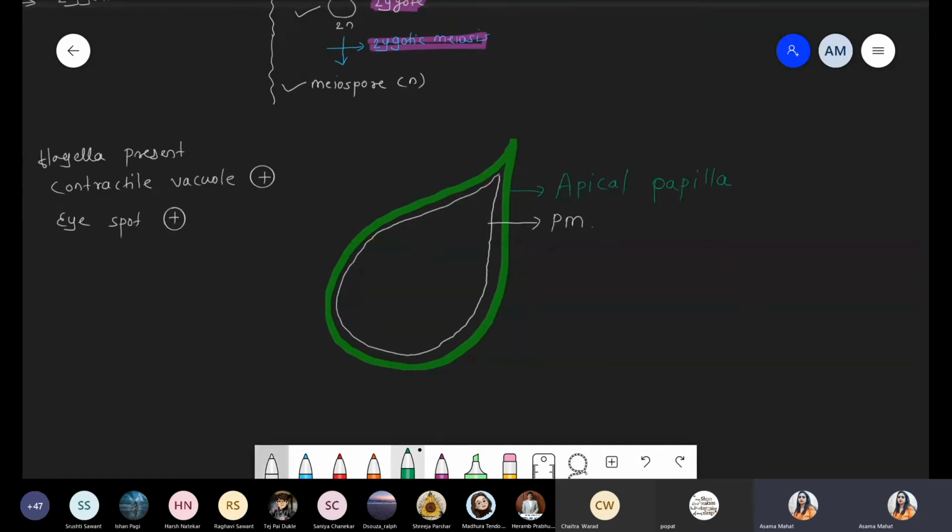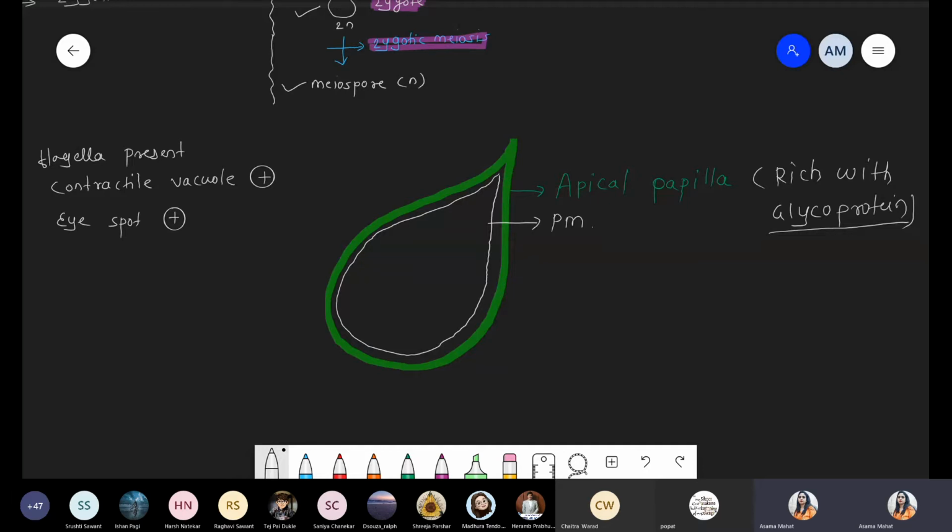So this apical papilla is rich with glycoprotein. Just remember, एक outermost layer है, which behaves as a cell wall. Cell wall तो definitely present होगा because we are talking about green algae. The cell wall has a pectin as well as a cellulose layer.